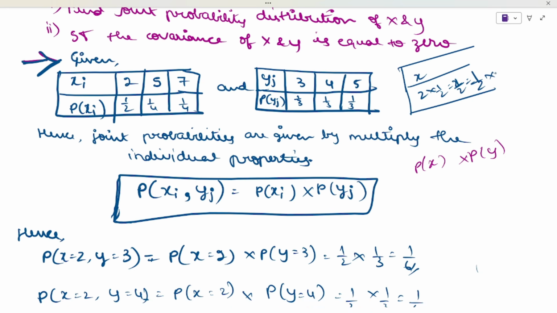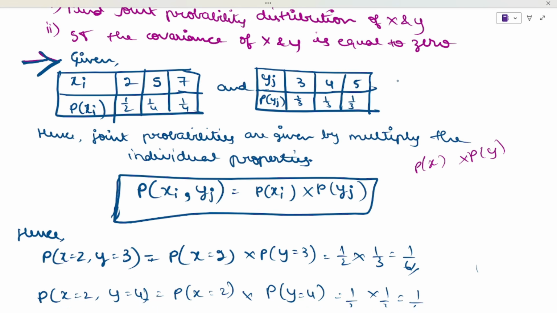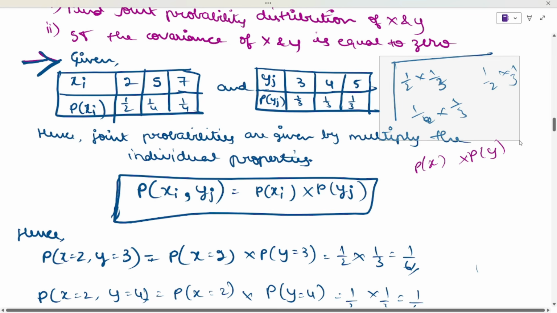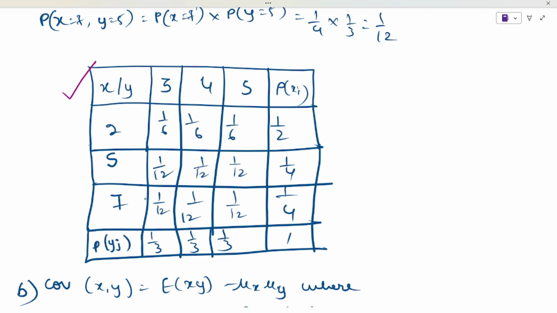1 by 2 into 1 by 3. The probability values you have to multiply. See, if you didn't understand this step, I'll repeat it again. Nothing to worry about. See, what are the probability values given for that particular pair? You have to just multiply them. 1 by 2 into 1 by 3 it is. Next is 1 by 2 into 1 by 3. Again 1 by 2 into 1 by 3. That is how for all the probability values you will have this. Okay. Now how you write the table, I'll show you now. This finding you got now. See, you have to write all the x values and all the y values.